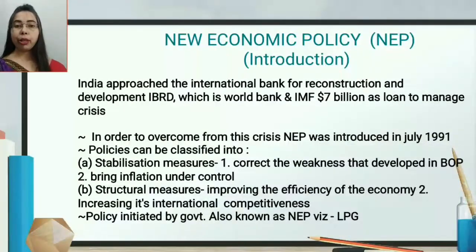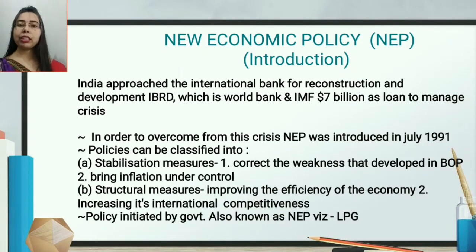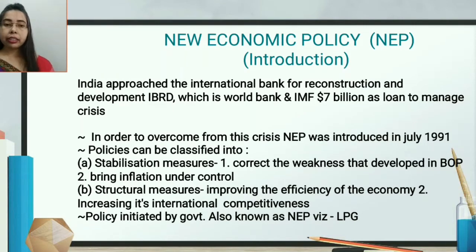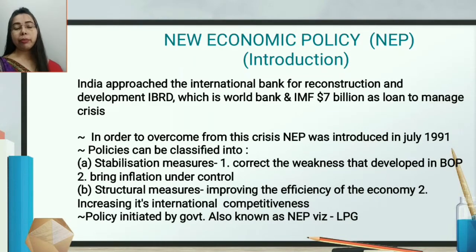What is the new economic policy? As I told you, the condition was very bad due to some reasons: adverse balance of payment, adverse foreign exchange rate, and a fall in fiscal deficit. These were all the problems. So that's why India approached the International Bank for Reconstruction and Development, meaning IBRD, also known as the World Bank. They approached it for a loan of around $7 billion, and we were able to manage it from the World Bank.